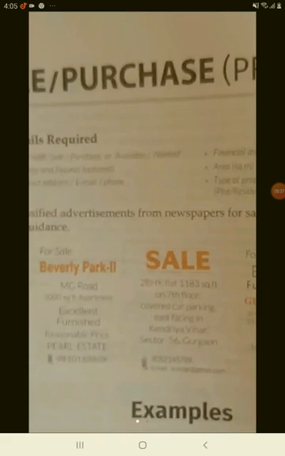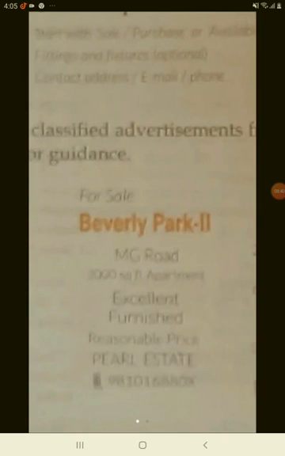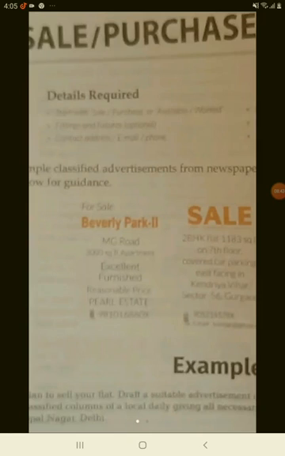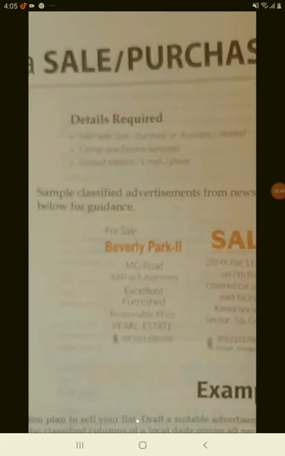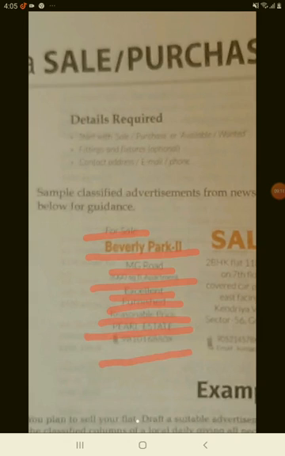Now, let us look at some of these samples here. Here they have advertised for sale. You may see in this particular ad, I am going to highlight it for you, and it says for sale. They have given the location, Beverly Park, MG Road, and the floor area, a 3,000 square feet apartment. Excellent, it is furnished. So, there are certain furnishings that are provided, and the price is very reasonable. They have mentioned the name of the estate agency advertising, which is Pearl Estate, along with a telephone number. So, whoever is interested in this particular property will contact them.